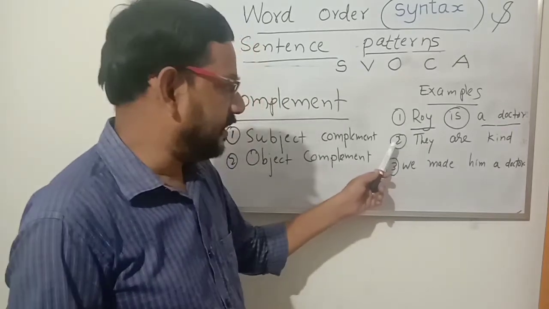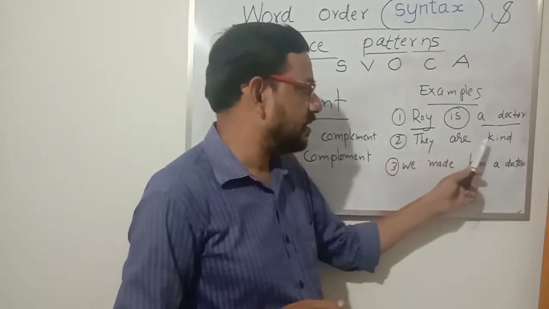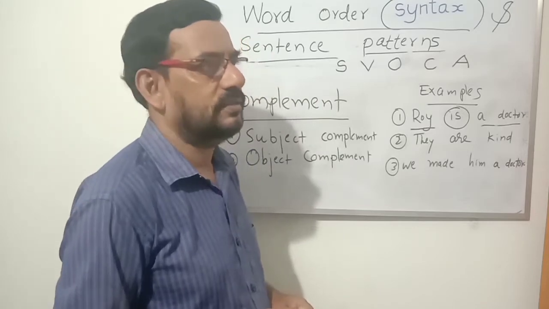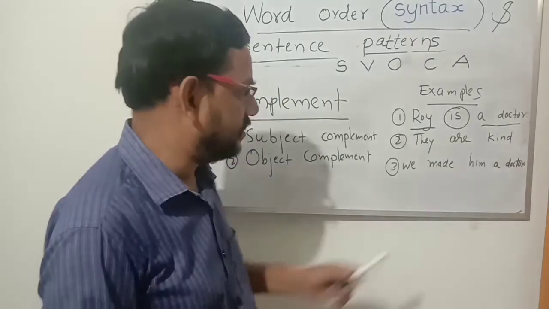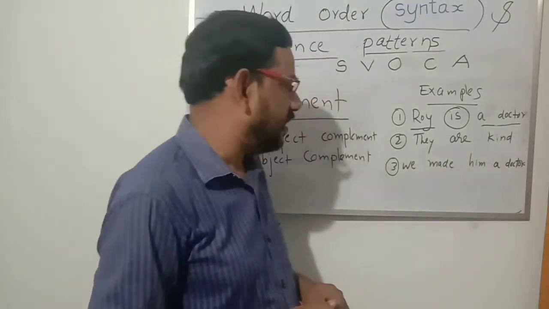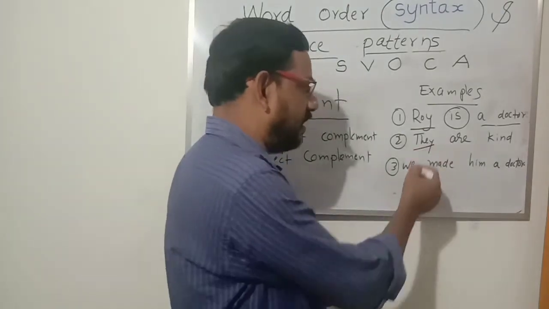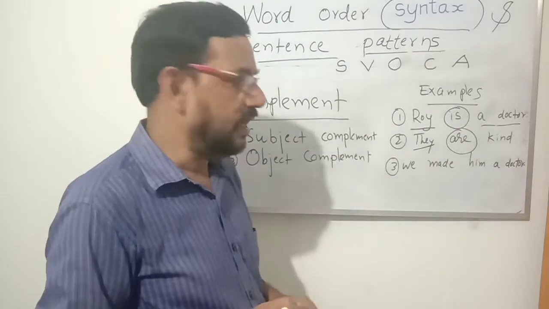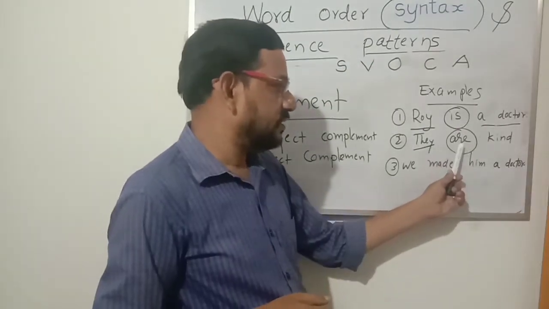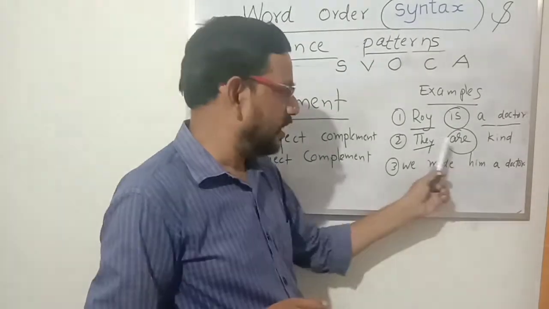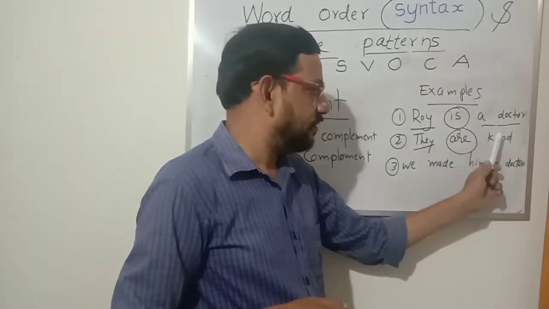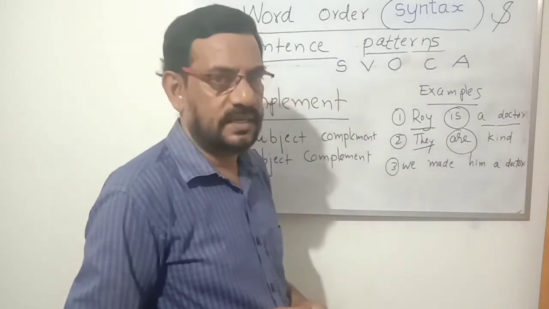Another example is they are kind. Let's see that example. They are kind. How many words are there? There are 3 words. The subject is they, and are is the linking verb used. This word are is used to link they and kind. So the word kind is an adjective. Why is that adjective used?